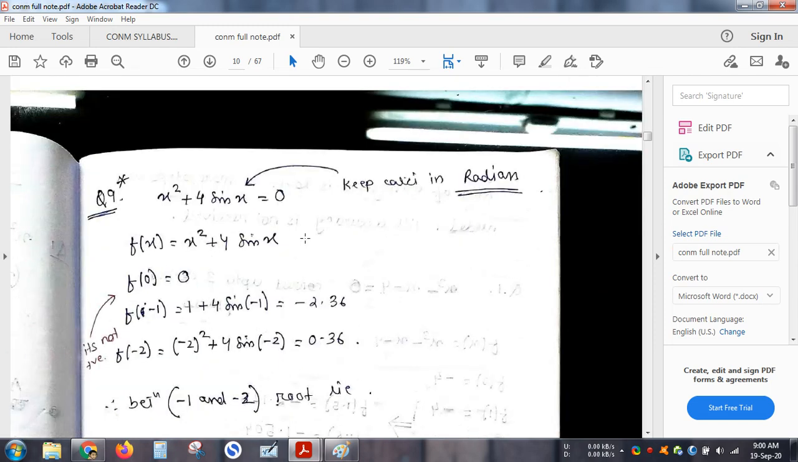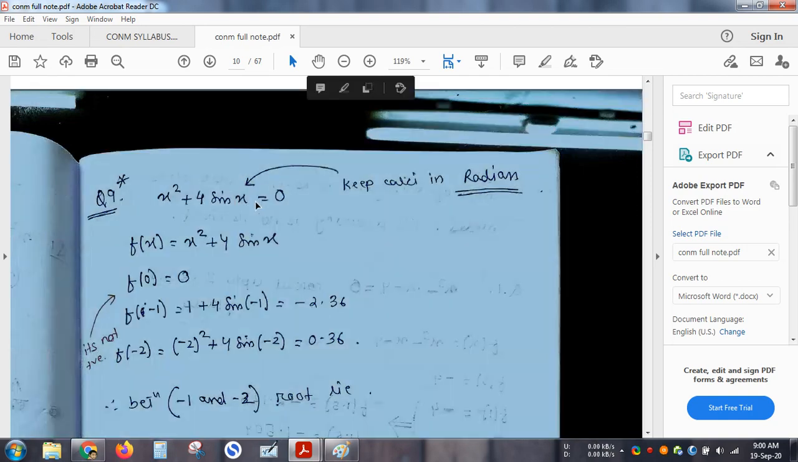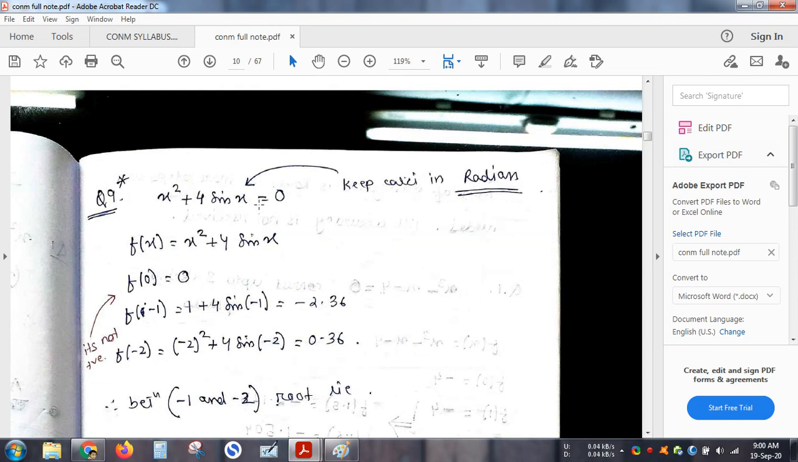Okay, this is what I was speaking about in my initial points, that if I have a transcendental equation and it is a trigonometric function, please keep your calculator at radian. So you know your calculator can calculate in radian and in degree. Keep it at radian. Why at radian? Because if it is in degree, then there will be computational error. Why? Because this will be your natural number and this will be in degree, so it will not be compatible. So keep that in radian.